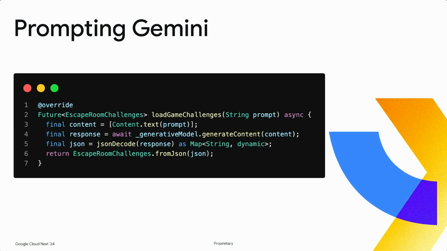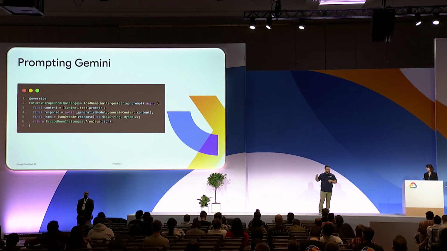It turns out that entire game mechanic that Joanna showed previously can be done with 7 lines of code. And out of those 7 lines of code, 3 are boilerplate, right? So let's see what's going on here. We have a public API that's called load game challenges. That's going to create the puzzles that we see during the game. And we're going to pass as a variable a prompt, right? Based on that, we're going to build this content variable that we have on line 3.